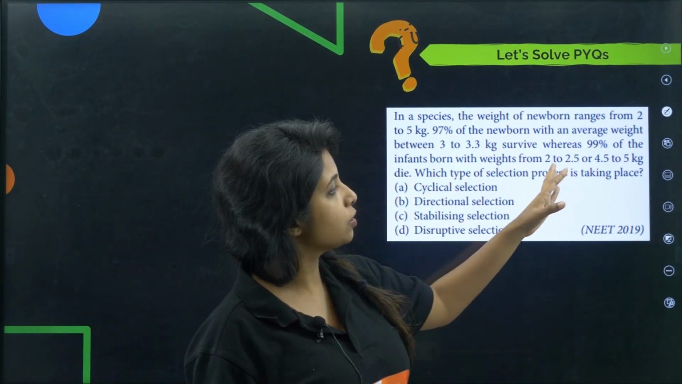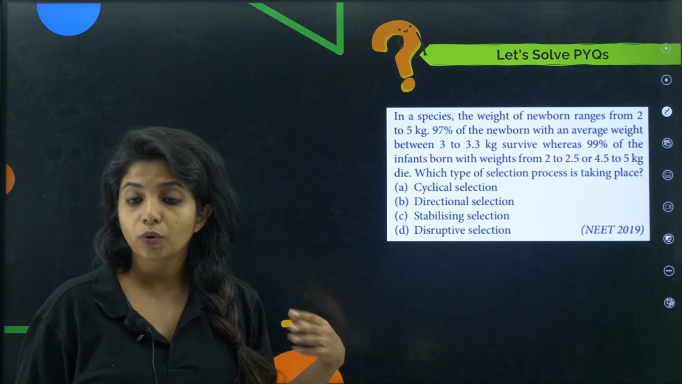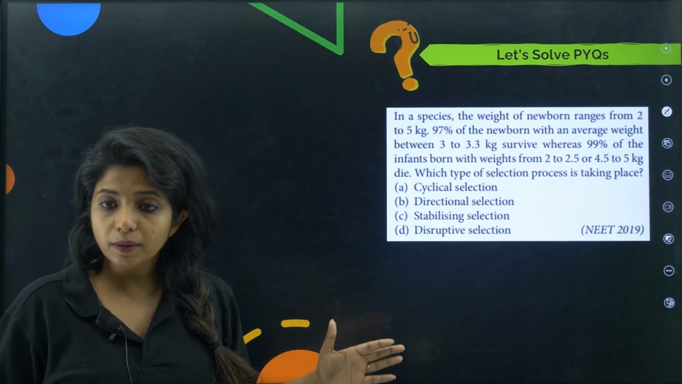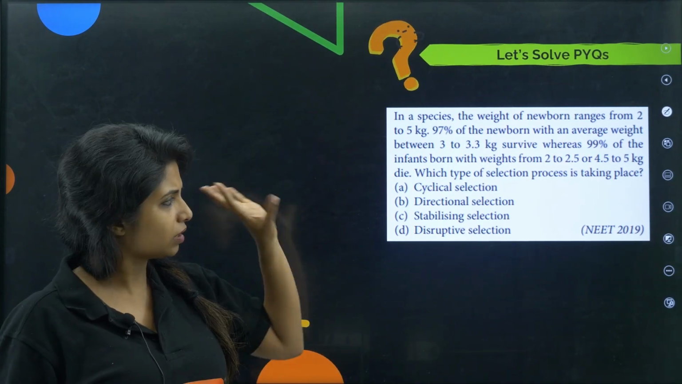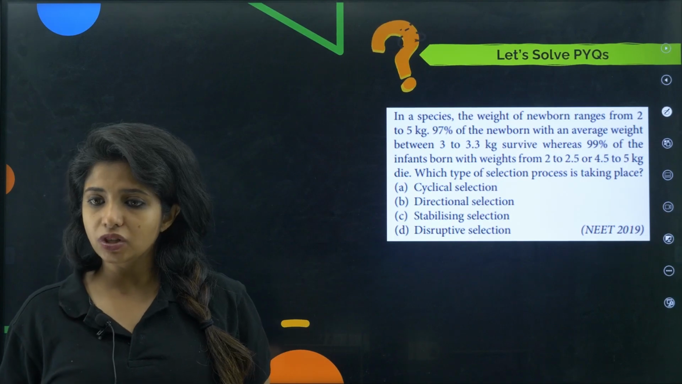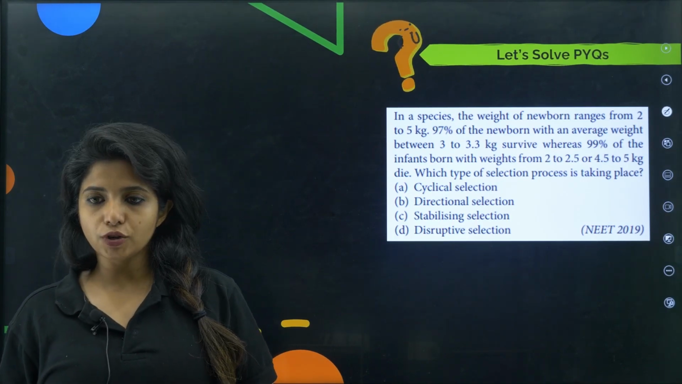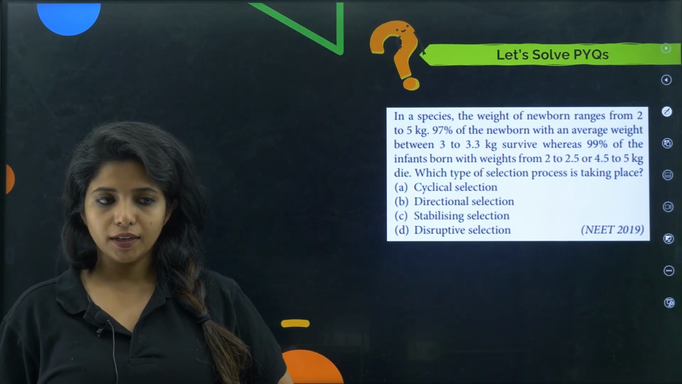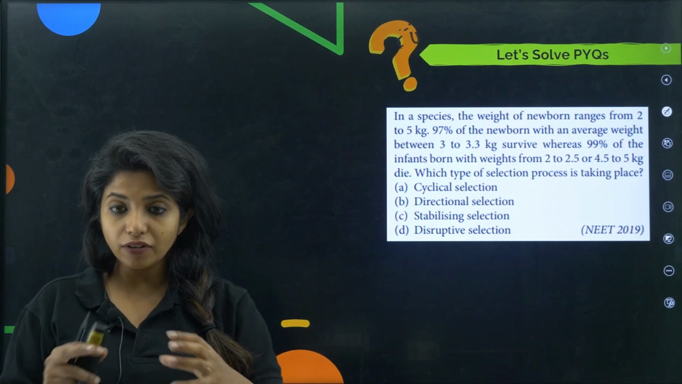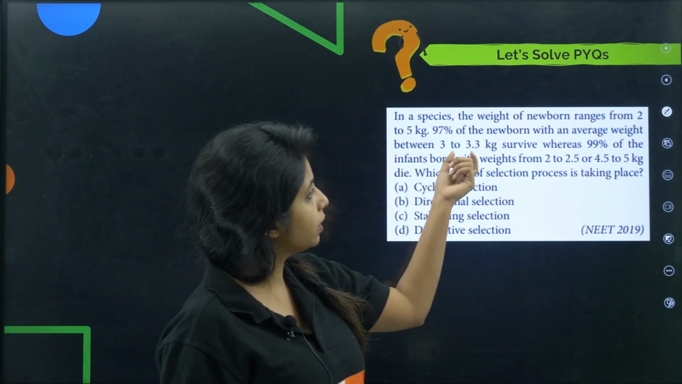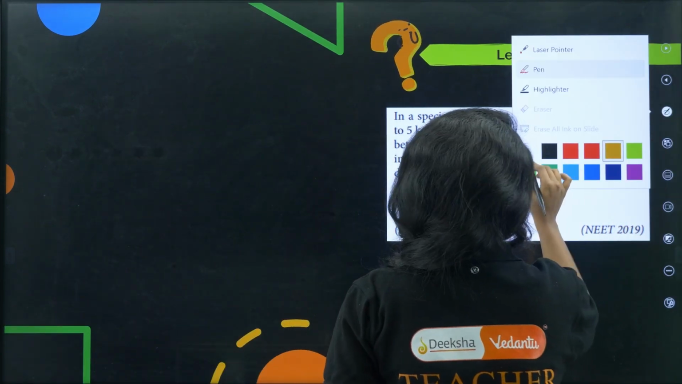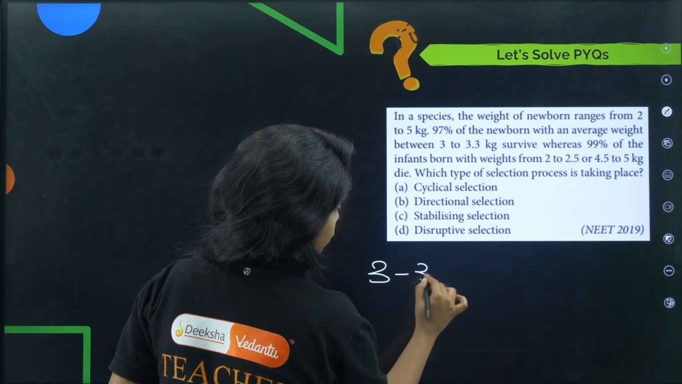So which type of selection process is taking place over here? What do you think? Is it cyclic? Directional? Is it stabilizing selection, or is it disruptive selection? Which one is it? So I think the middle, the average one, they are acquiring. All of them are getting 3 to 3.3.